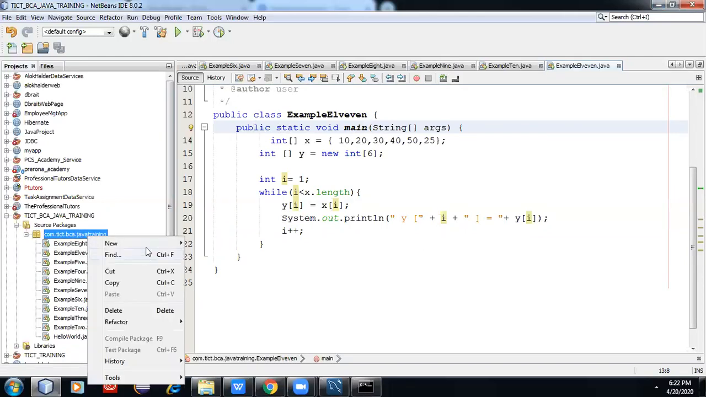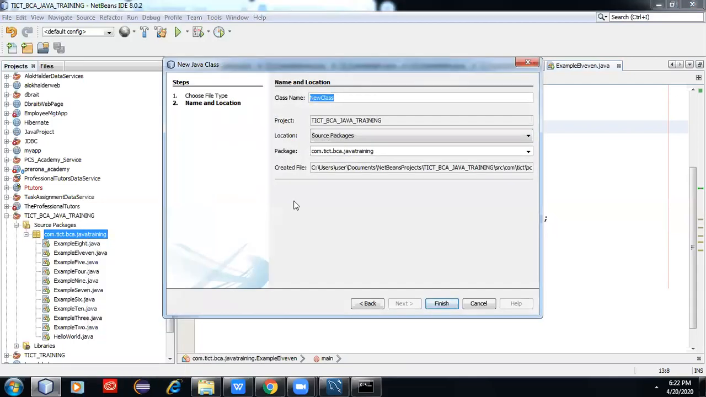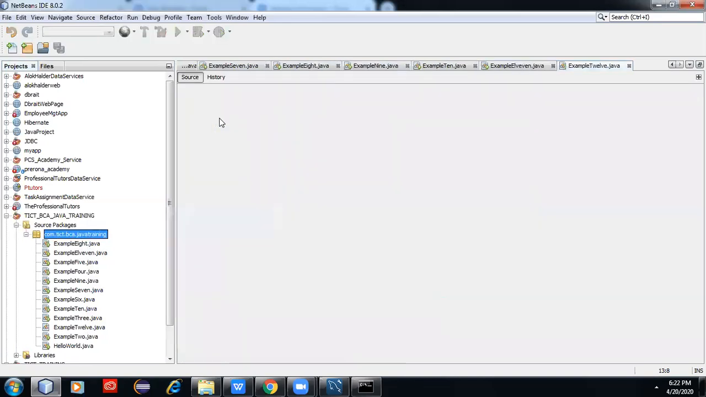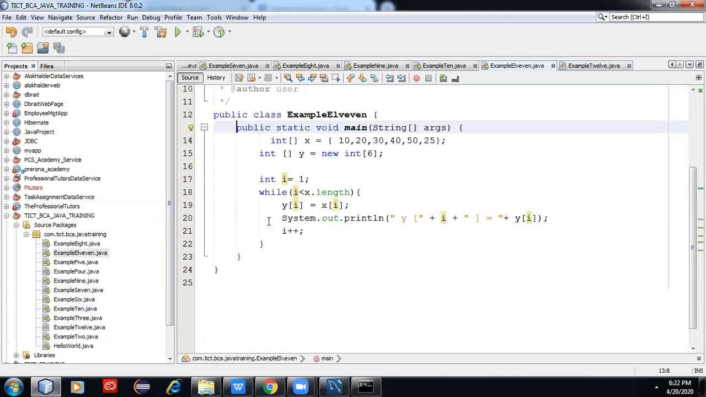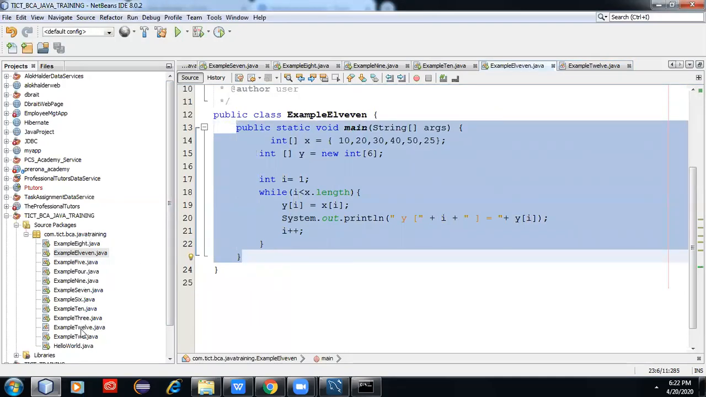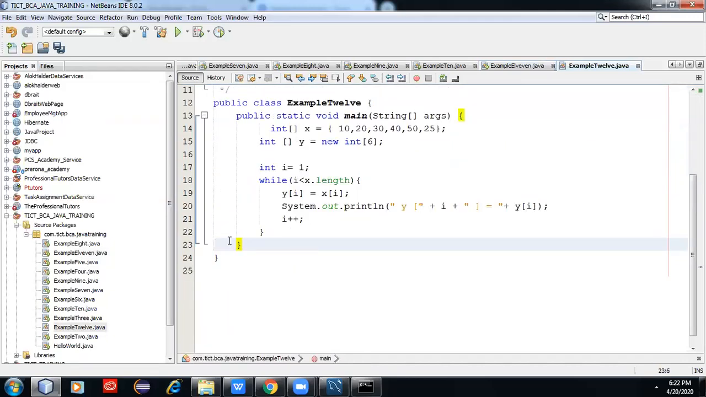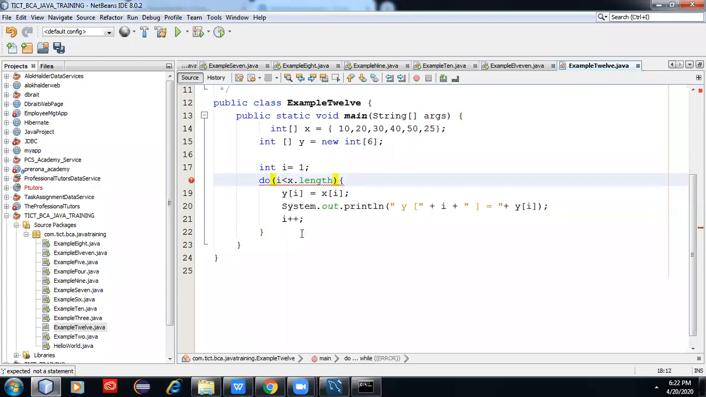This is the do while loop example. Here you need to change it to do. What is a do while loop? Here the condition will not be at the top.